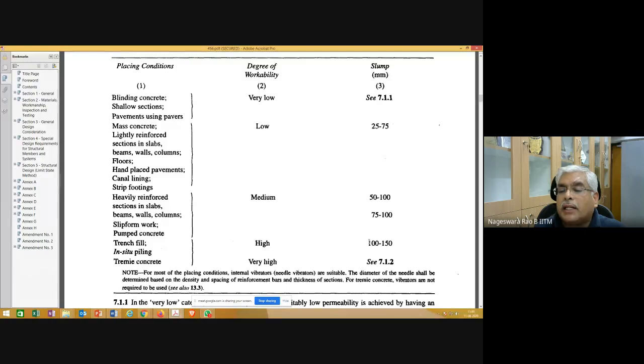It is measured in terms of slump, or there are other ways of measuring workability. Anyway, depending on the placing conditions, the degree of workability is classified like this, and what it actually translates into physically is that when you make concrete, before you place it, you check this slump.